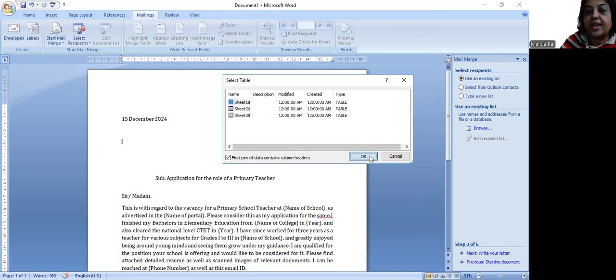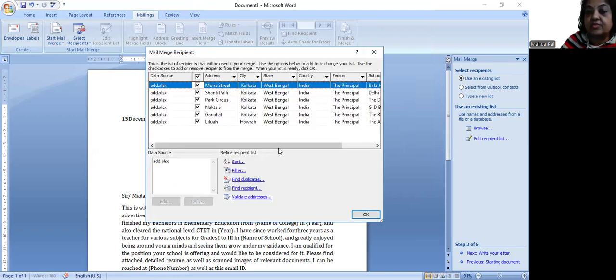Sheet 1 is fine, and I see my data which I had already typed in. I can also edit these things by selecting duplicates, sorting, and I see the data source name coming over here, add.xls. If I click on edit, the Excel file will open and I can modify it and save it. But right now this is already done, so I just click OK.